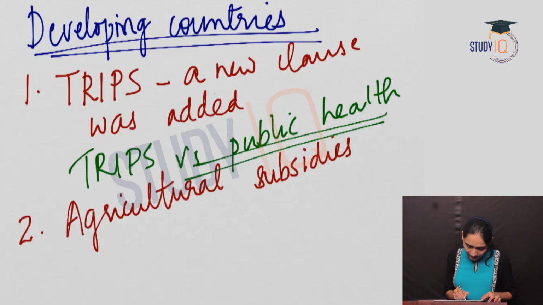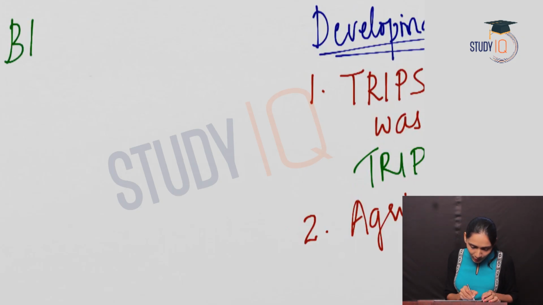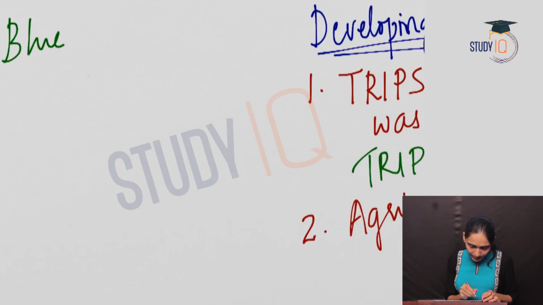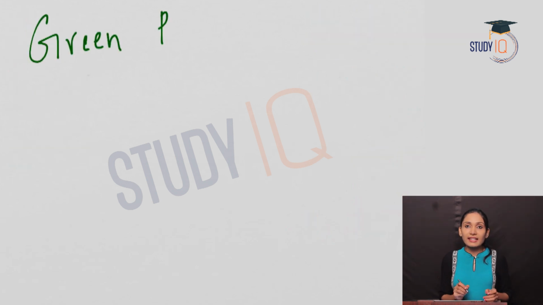Before we discuss what were the negotiations made in this Doha Development Agenda, let us first understand what are these agricultural subsidies by the WTO. The World Trade Organization identifies agricultural and agricultural product subsidies in various boxes. So we must understand 3 main boxes here. The first one is blue box, second one is green box and the third one is amber box.